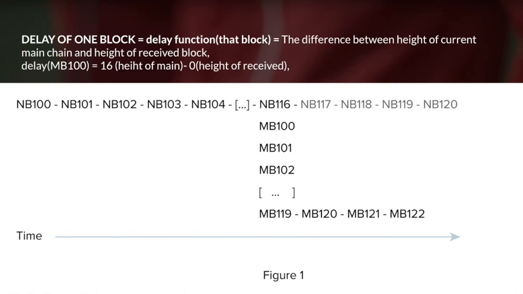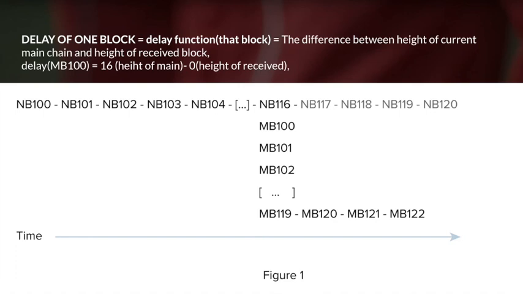To prevent this, the white paper proposed something called fork acceptance delay, related to the amount of time that the fork has been hidden in the private network. The word delay means the number of blocks for which adoption of the new parallel chain will be postponed. The adversary of the main chain needs to continue mining the malicious fork even after revealing it until the delay is counted down to zero. To explain more, the number of delay blocks is described as the delay function, which is the difference between the height of the current main chain and the height of the received block.